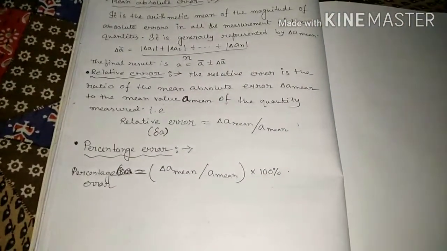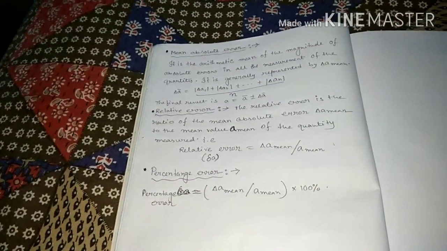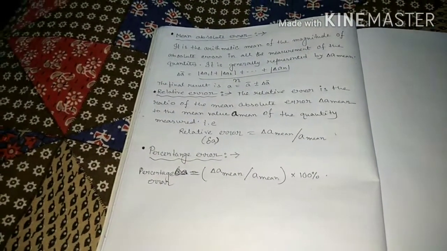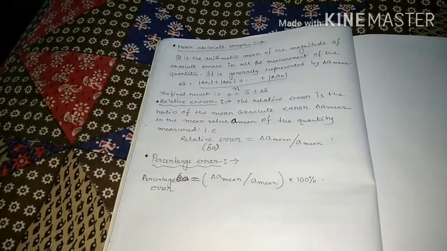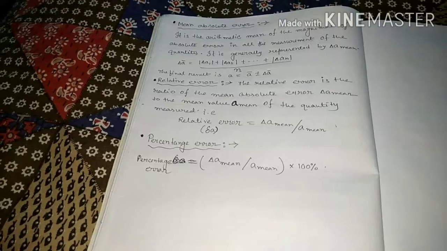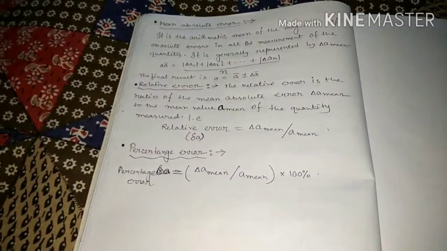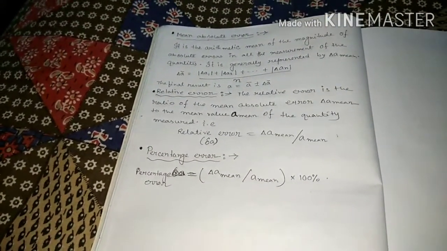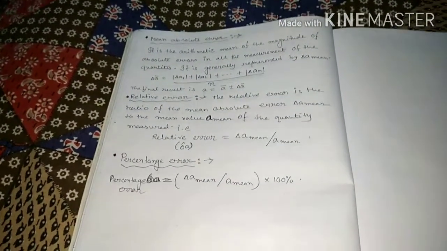So in this class we first studied two terms, accuracy and precision, which we use when finding the error. Then error is the true value minus the measured value. Types of error: systematic error, random error, least count error. Then how we calculate the error, the steps. First of all, if you don't have any other method to find the true value, we first find the mean, and that mean value is considered the true value of that physical quantity.